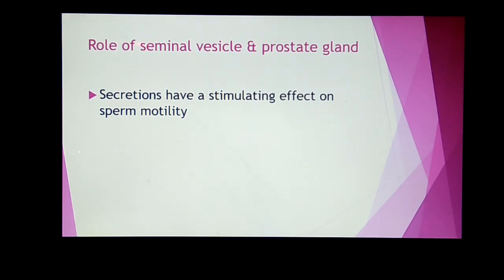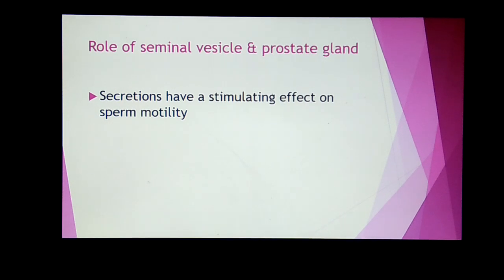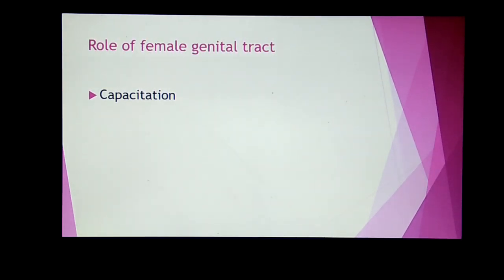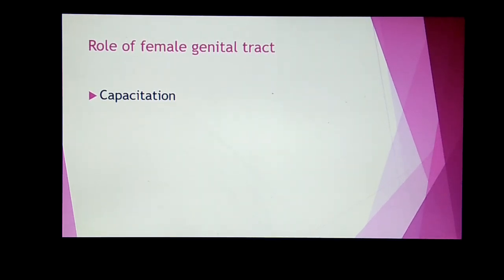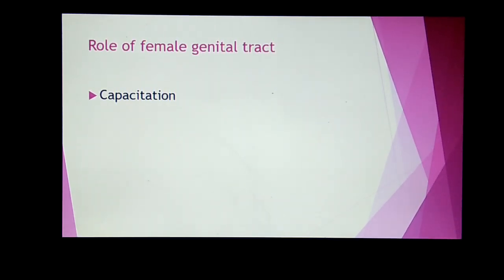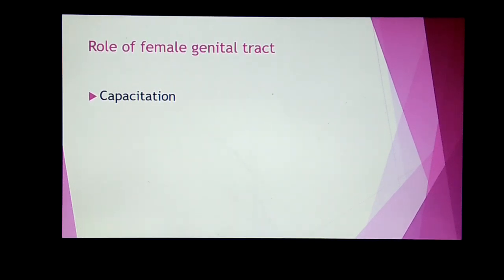The role of seminal vesicles and prostate gland: the secretions have a stimulating effect on sperm motility. Now the female genital tract also plays a very important role. Whenever the sperm is in the male reproductive tract, it has a simple, progressive motility. But once it reaches the female genital tract, it acquires a whip-like motility, and this is known as capacitation.